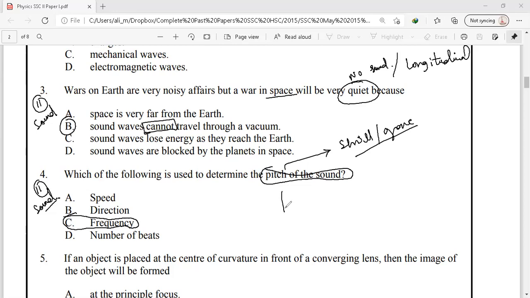So, for example, this is a sound wave, and another wave we have is this. The second wave has more frequency and the first one has less frequency. Accordingly, this A would be our grave sound while this B would be our shrill sound.